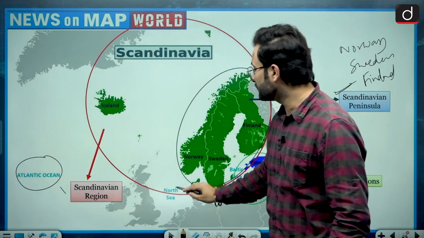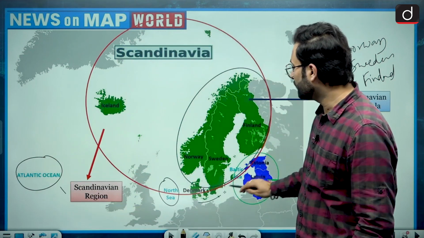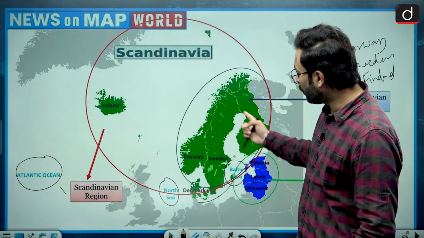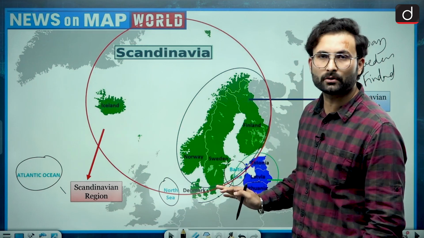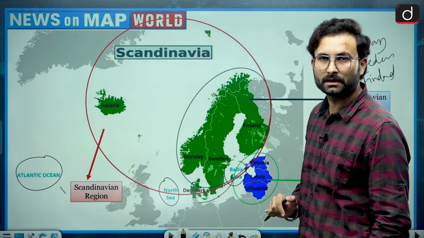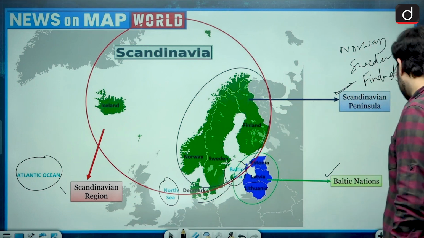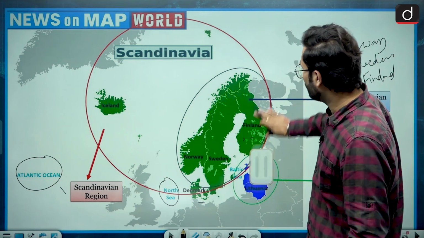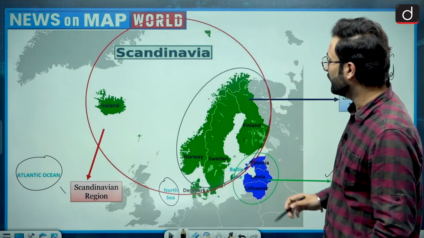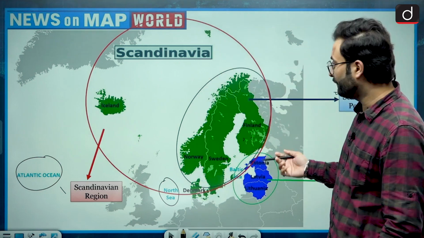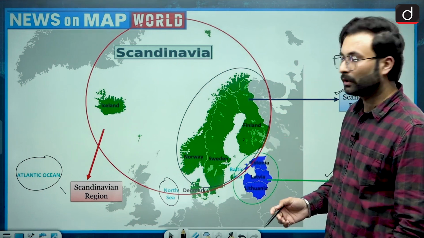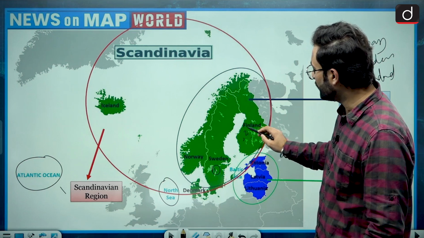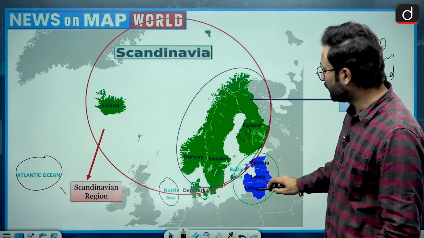This extended version is the North Sea, and then the Baltic Sea is also an extended version of the Atlantic only. So we can say all the countries here are part of the Atlantic Ocean or somehow connected to it. That is another statement. Now, in this particular area, we have seen that most countries have a coastline with the Baltic Sea. Sweden has it, Finland has it, Estonia, Latvia, Lithuania have it.